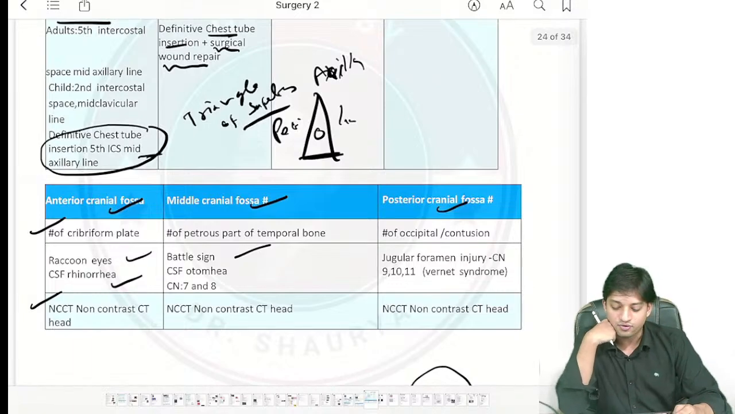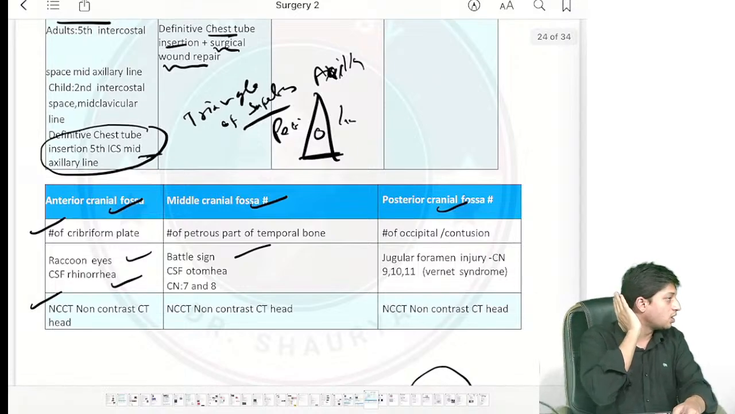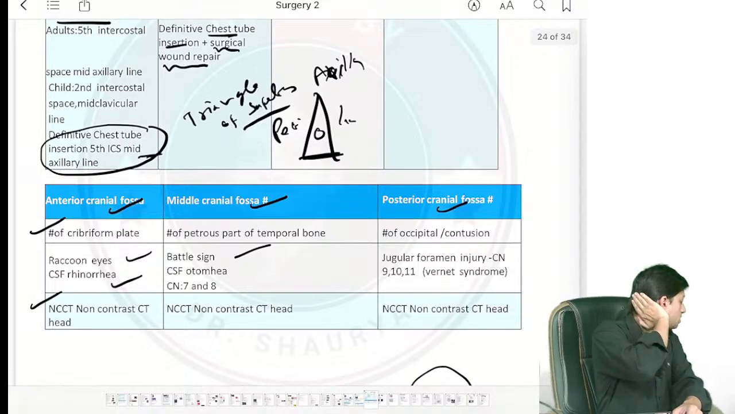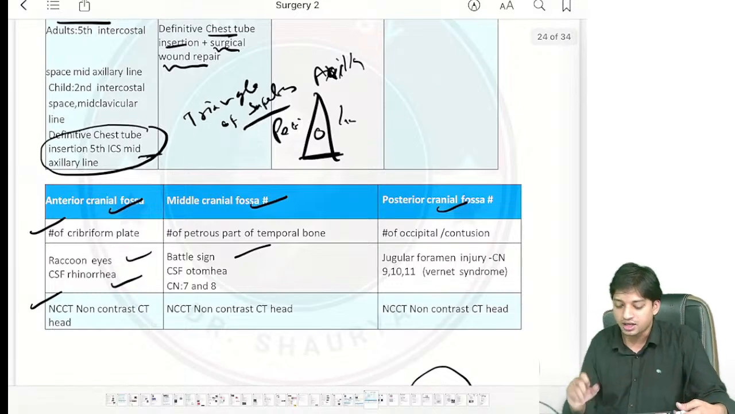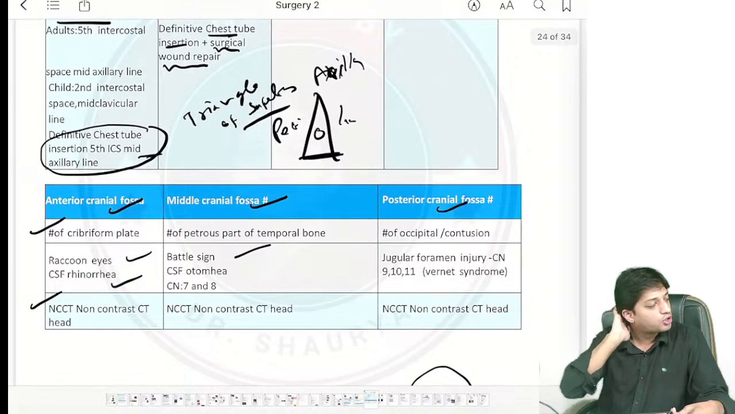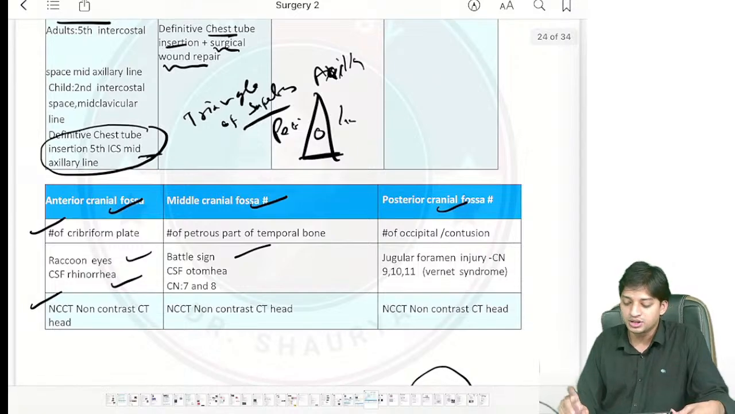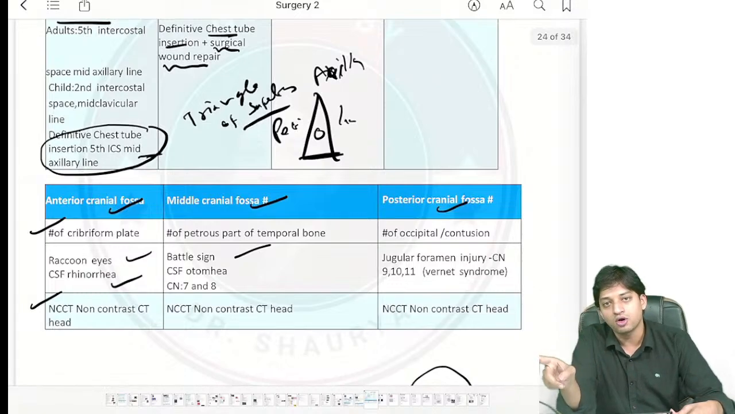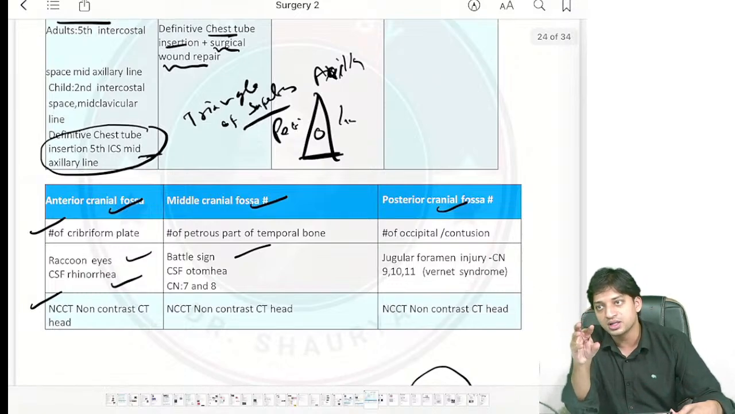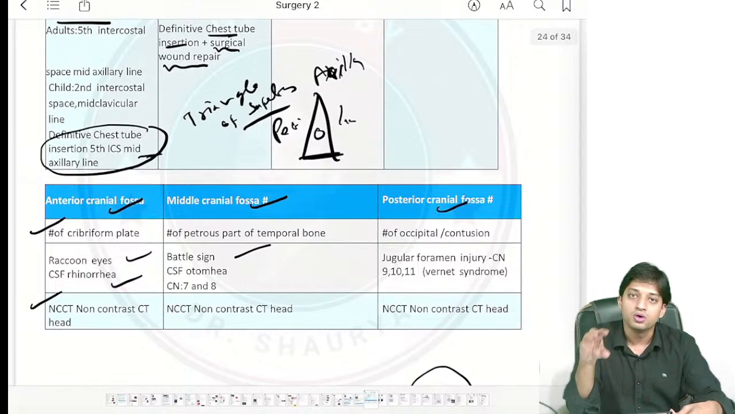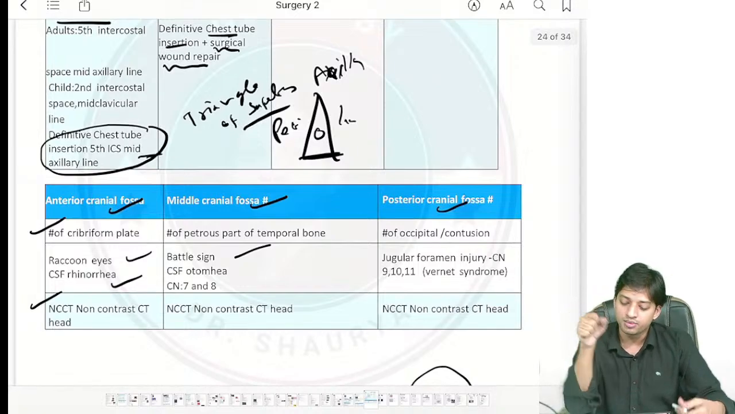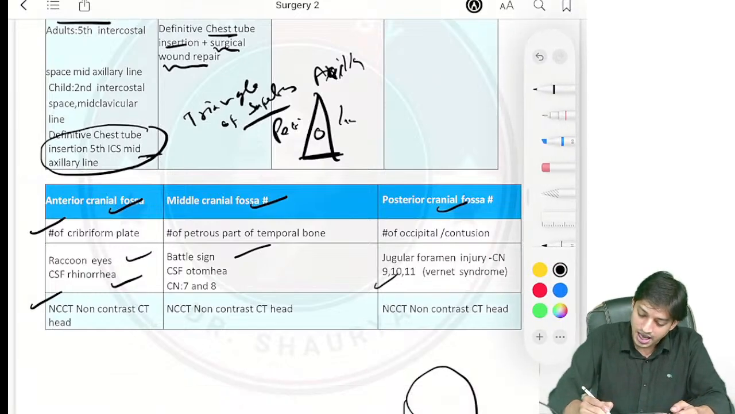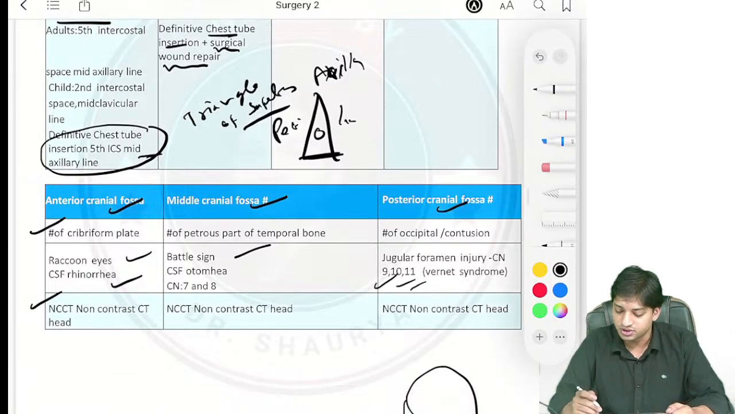In posterior cranial fossa fracture, there is trauma to the occipital region. See, this is the back region, the occipital region. There is trauma to the occipital region, and contusion will be there. And in the posterior cranial fossa fracture, there will be injury to the jugular foramen. When I teach anatomy, I will tell you how to remember the outlets of different foramens. From the jugular foramen, you will have 9th, 10th and 11th cranial nerves, right?